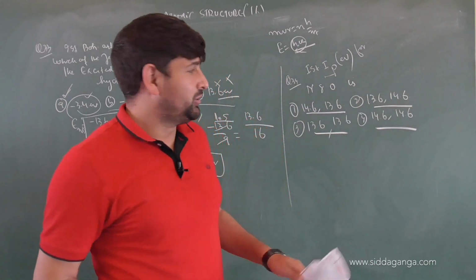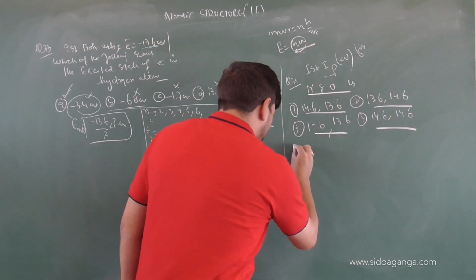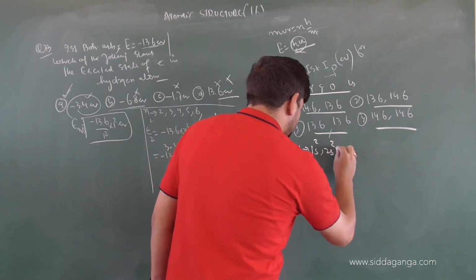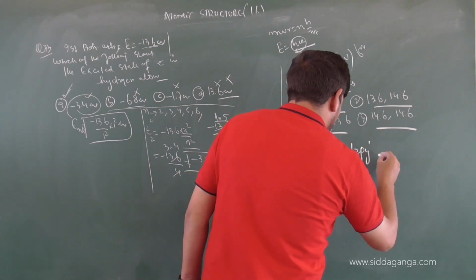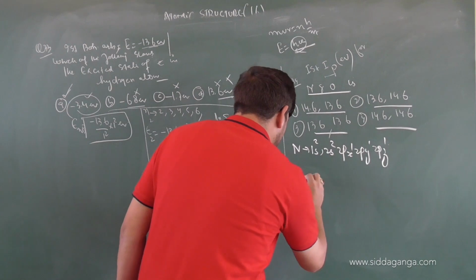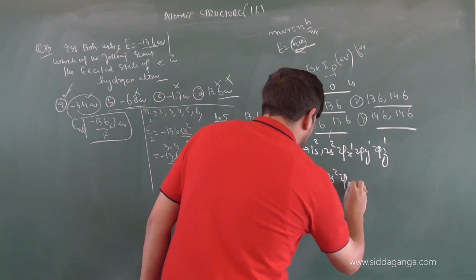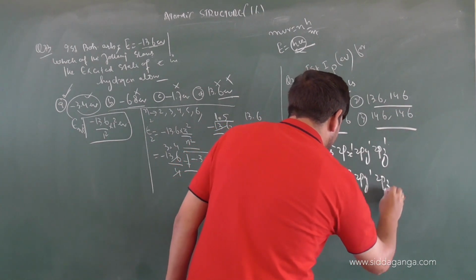That comes to the electronic structure of nitrogen and oxygen. Nitrogen's electronic configuration is 1s2, 2s2, 2px1, 2py1 and 2pz1. Oxygen's electronic configuration is 1s2, 2s2, 2px2, 2py1 and 2pz1.